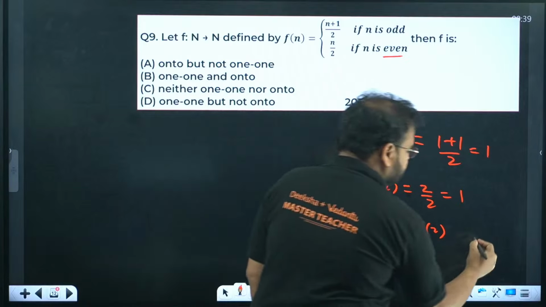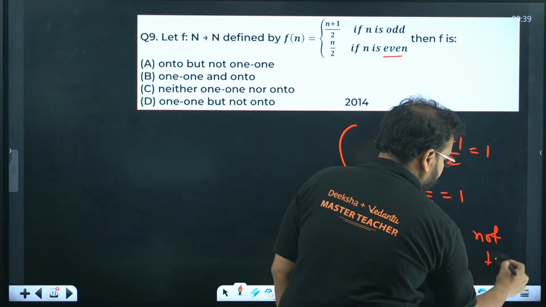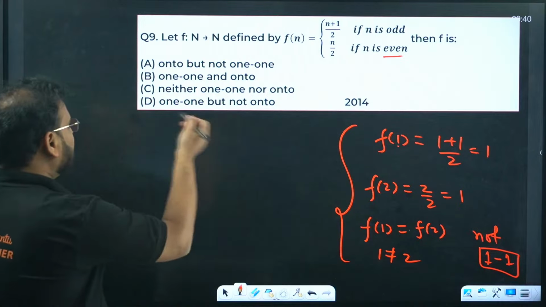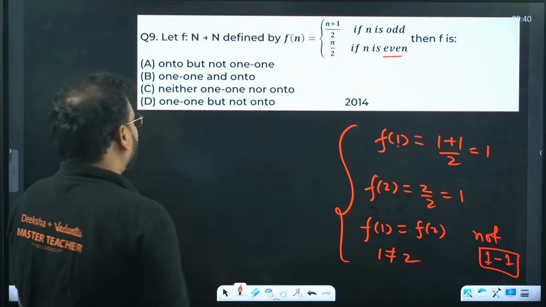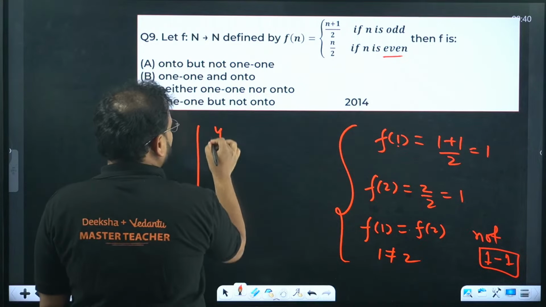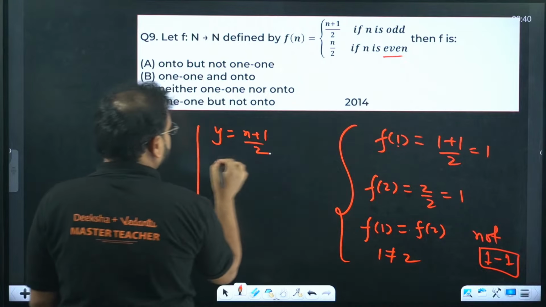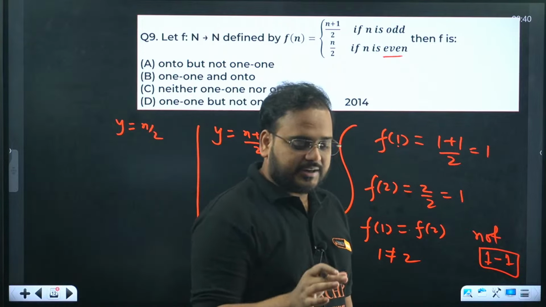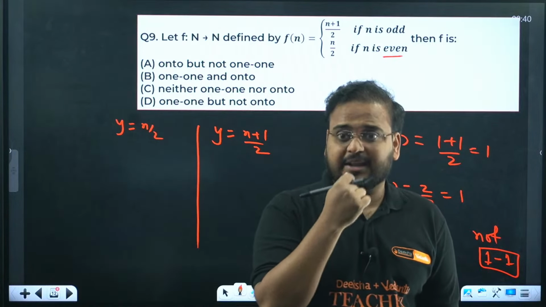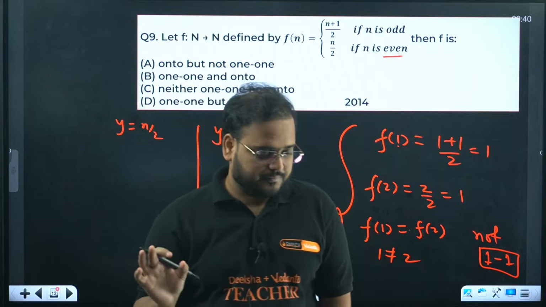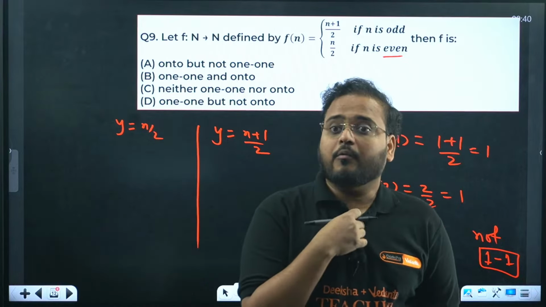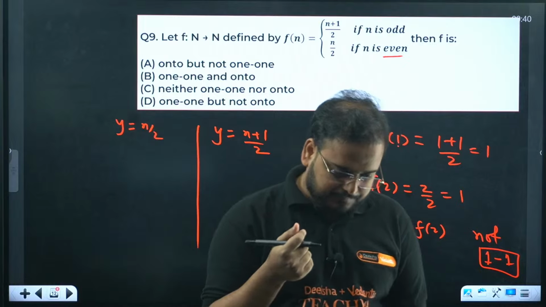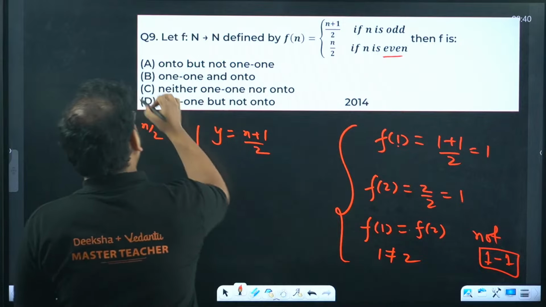Over here the function is not 1-1. What about onto, sir? For onto we'll have 2 cases because there are 2 branches. y equal to (n plus 1) by 2, and over here y equal to n by 2. So I'll go to the onto function later. Right now I hope you all understand how we are getting the answer as not 1-1. Onto but not 1-1, that's the correct answer. Who gave this answer? Nalin. Yeah, answer is correct. Onto but not 1-1. Option A is right.